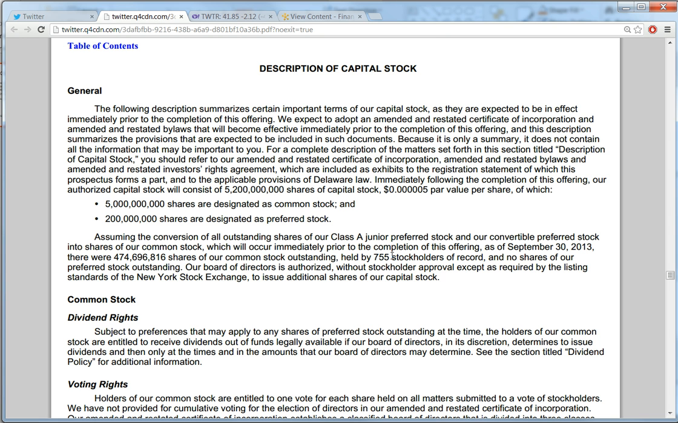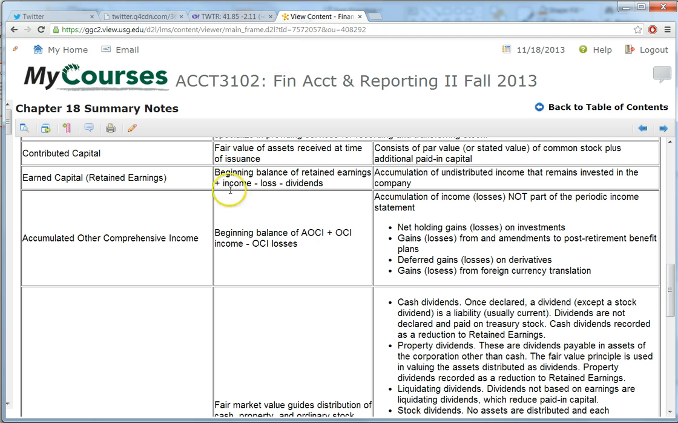Okay, so now let's talk about this IPO and how Twitter is going to account for it. By and large, in today's environment, accounting for the issuance of common stock or preferred stock is actually pretty simple. So in my notes here, how do we account for contributed capital? We simply identify the fair value of assets received at the time of issuance.